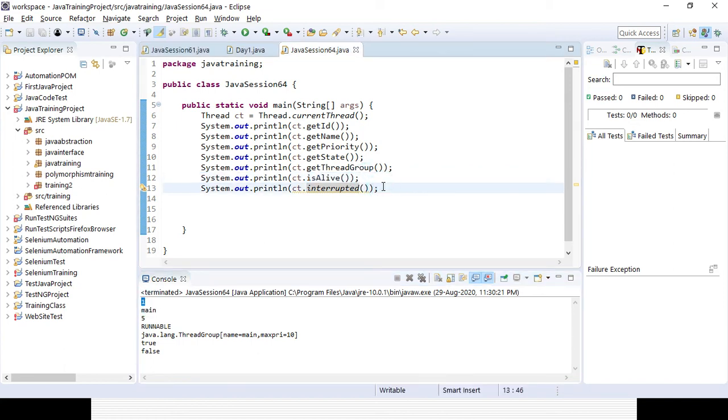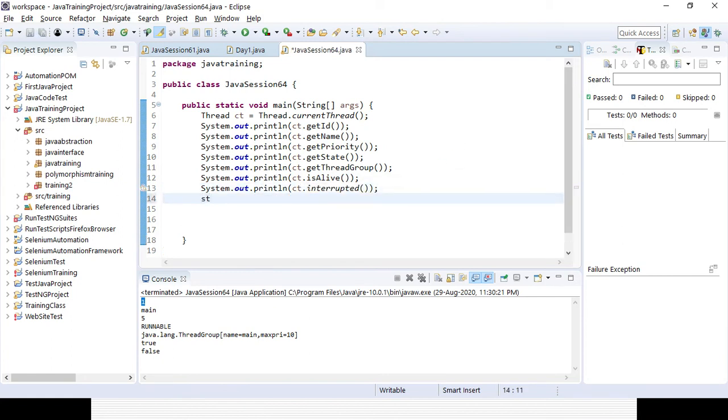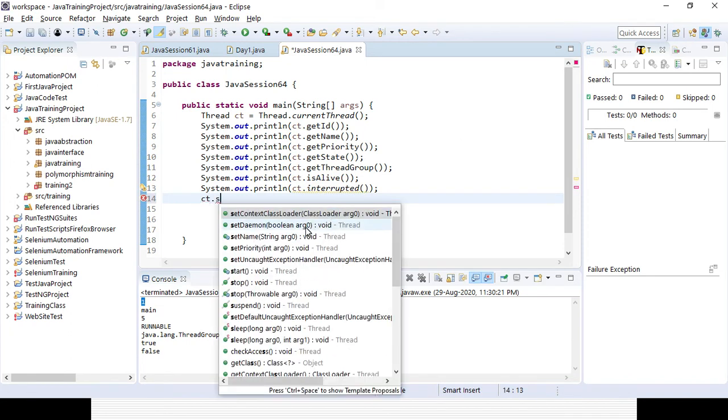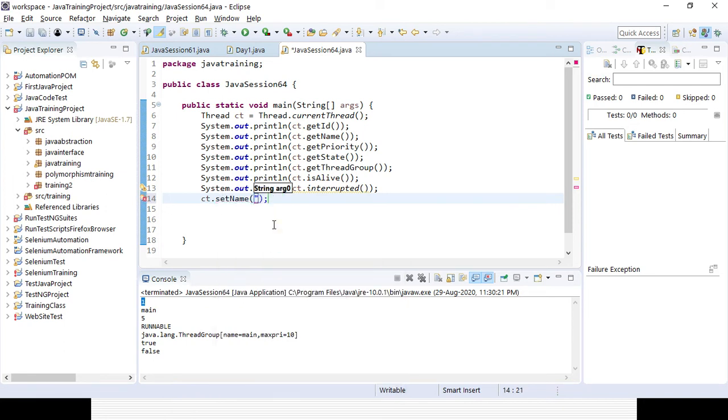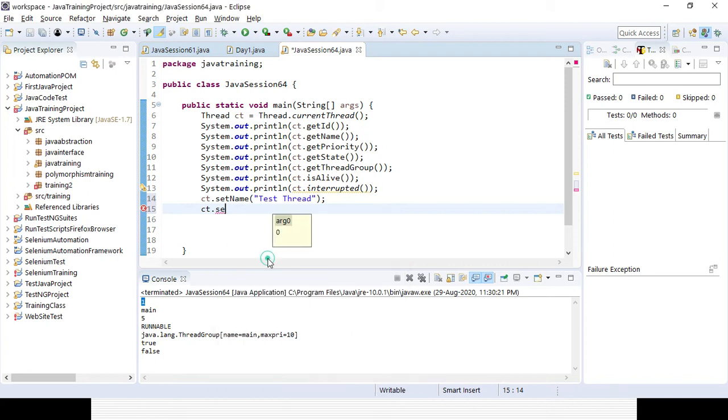Now, if you want to change some of the attributes of the thread, you can still do it. You need to use the object instance ct dot set, right? You can see here setName. Suppose I want to change the name to test thread. I can do it. Now I can set the priority with setPriority, right? I am giving the priority as, suppose, 10. So obviously it will give me 10.